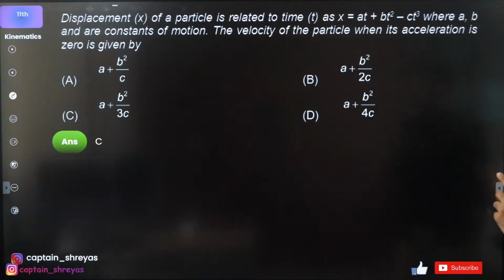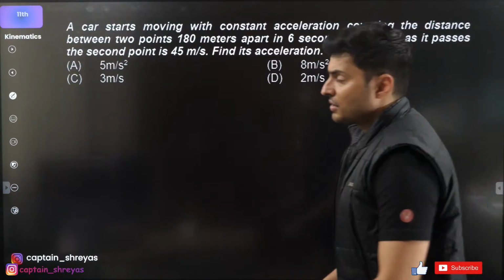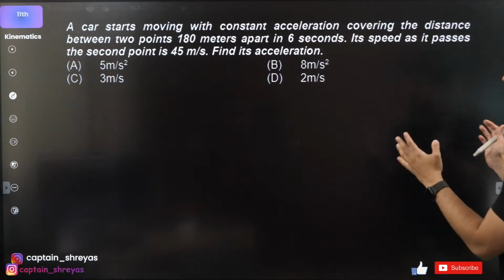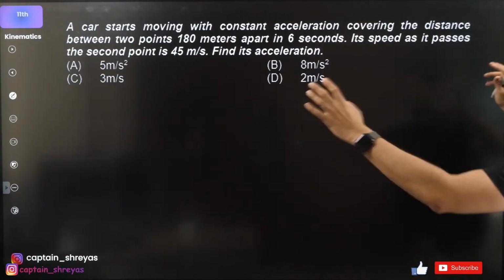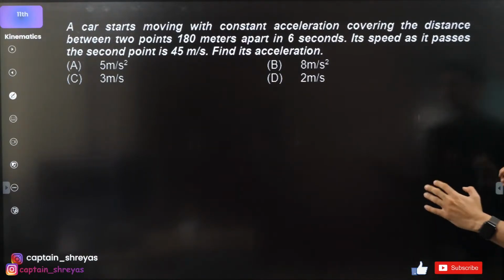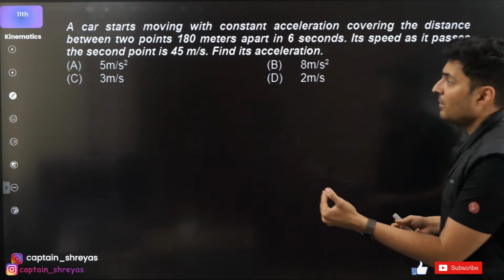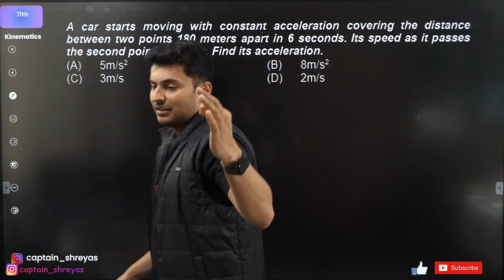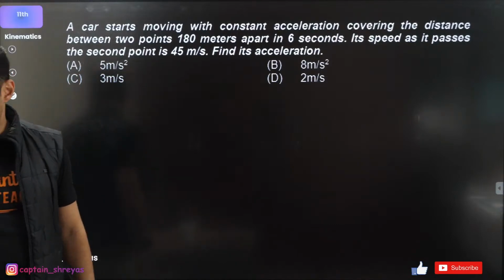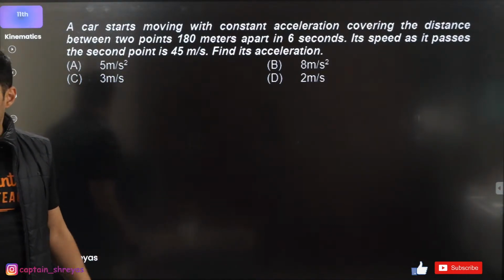Okay? Alright, moving on. A car starts moving with constant acceleration covering distances between 2 points 180 meters apart in 6 seconds. The speed as it goes through the second point is 45. What is the acceleration? These kind of questions. We are going to solve all kinds of questions.